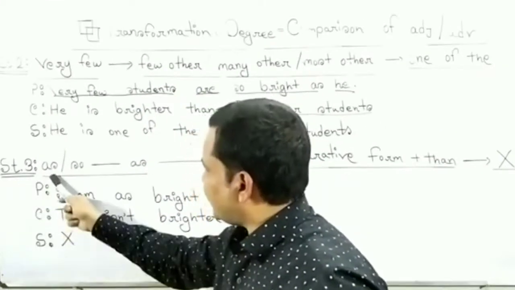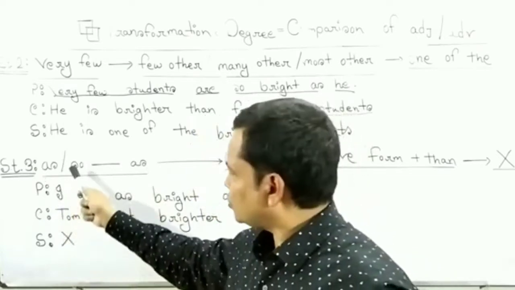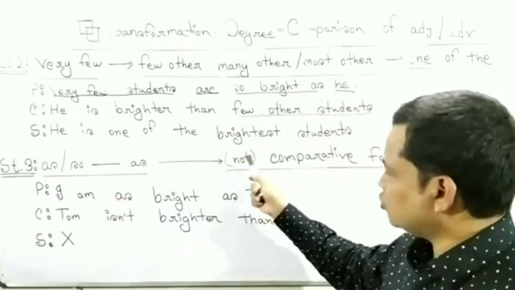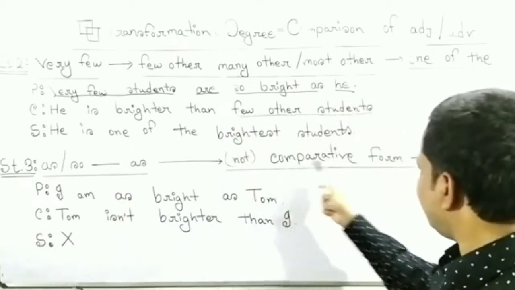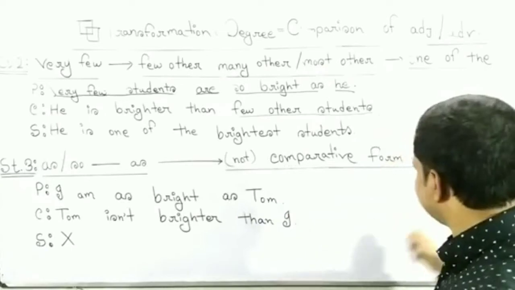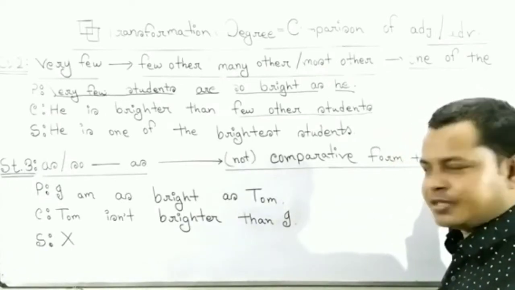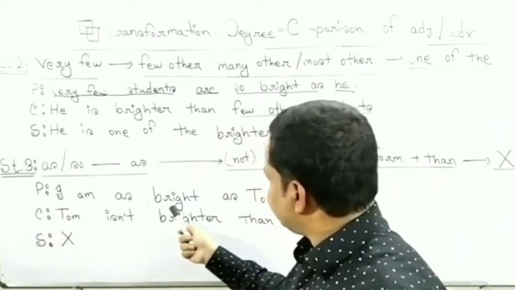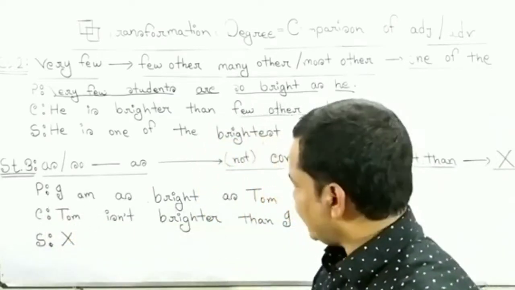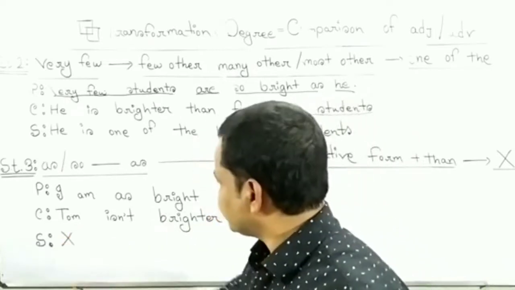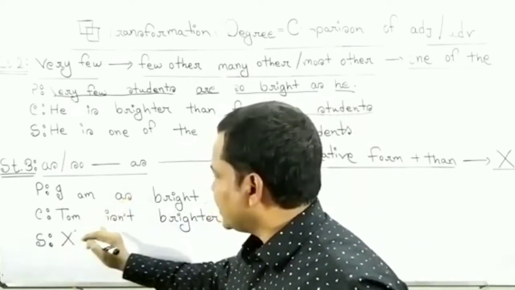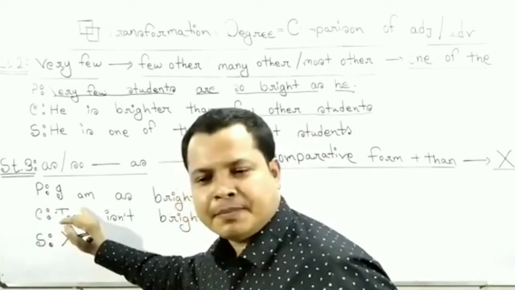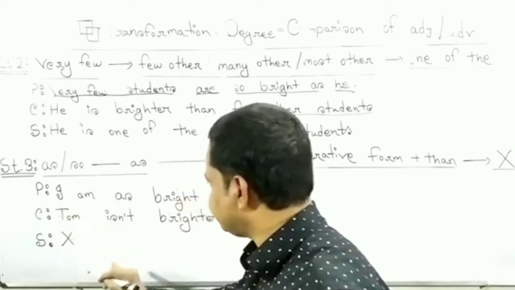Structure 3. S-S or so-S in positive form. Comparative, within bracket not: comparative form plus than. Cross. In superlative there is no changing. Positive: I am as bright as Tom. Here, Tom will be here. Am for I, but is for Tom. Any name, singular name, is.